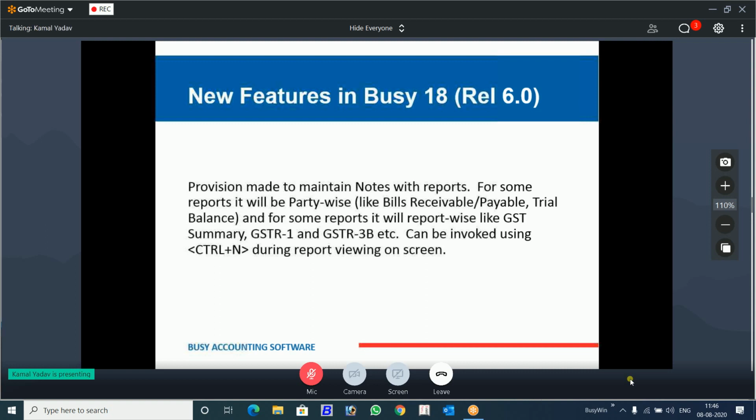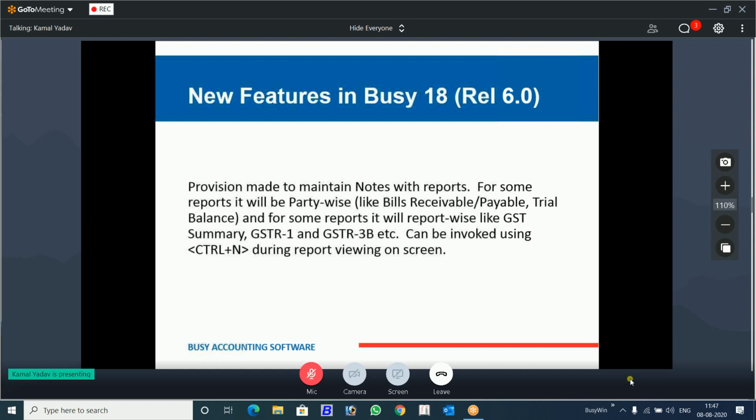Now we will see some other features. Some I will explain verbally, some I will do in Busy. There is a feature of notes. This note is different from the notes manager that we are going to show you. It's not the note that warns you your meeting time is there. This is different. Notes for reports.